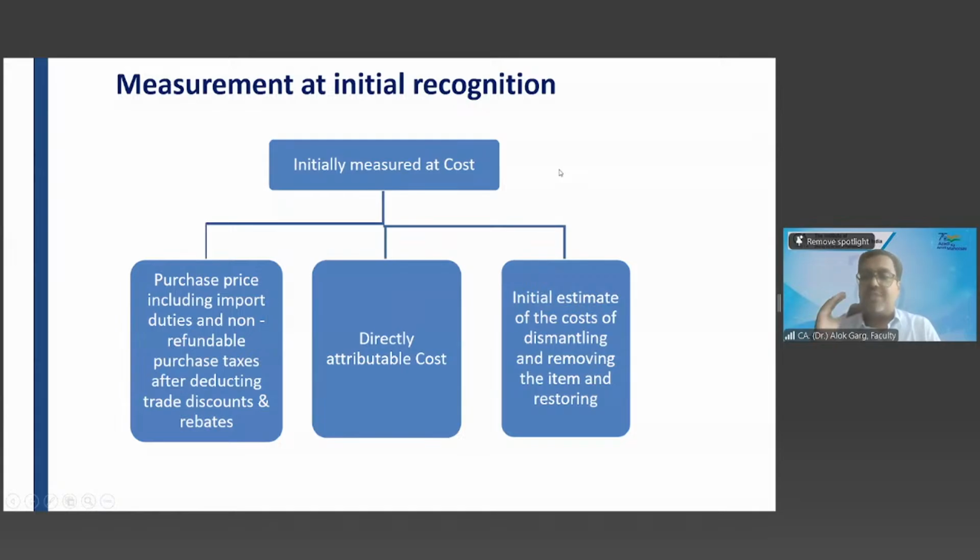And what is the cost? Purchase price plus import duty plus non-refundable taxes minus discount and rebate plus directly attributable cost plus initial estimated cost of dismantling and removing the item.